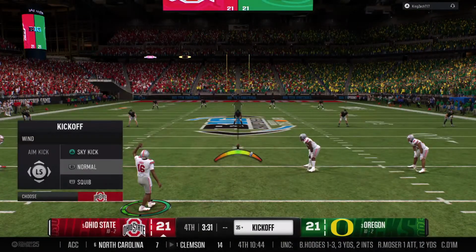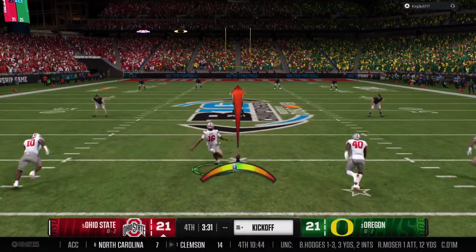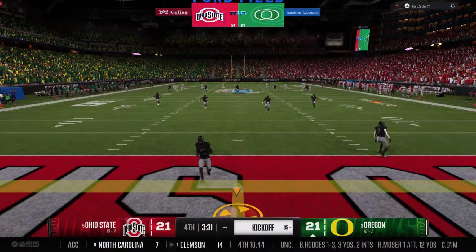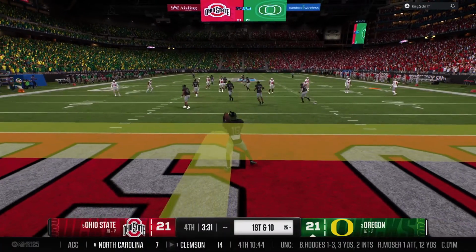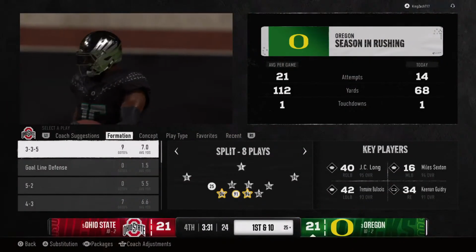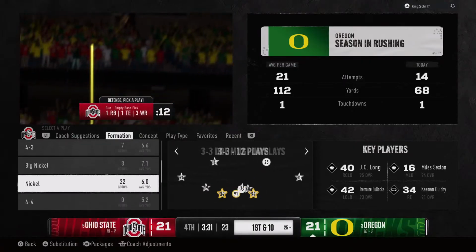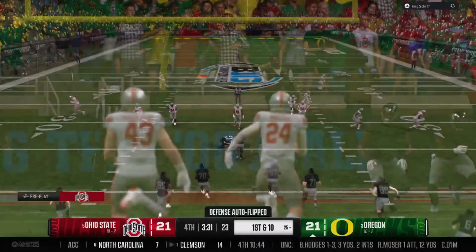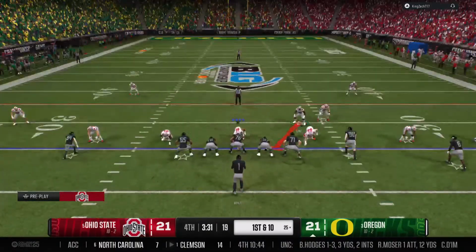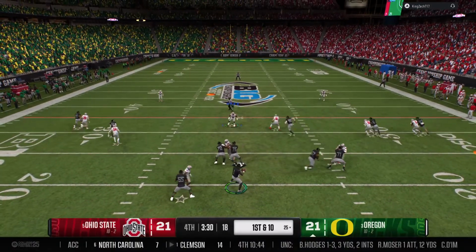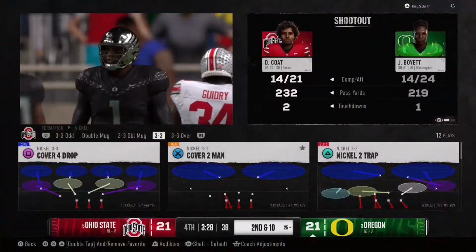Kickoff team is on the field to boot this one away. And he'll lead the kickoff right there. They'll start from the 25. And the Oregon offense comes back out on the field. On first and 10 here, looking to throw the ball. Lucky for the junior quarterback that didn't get picked off.